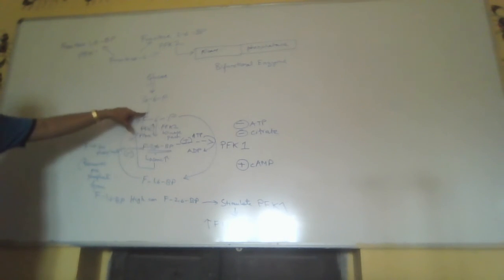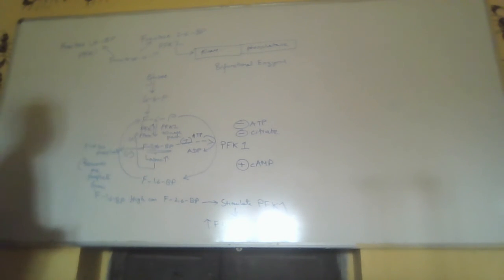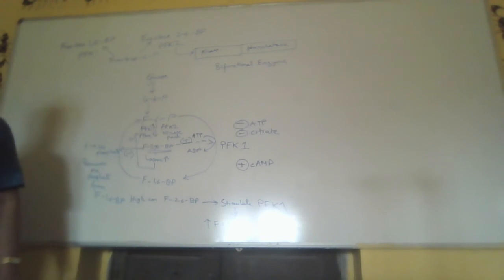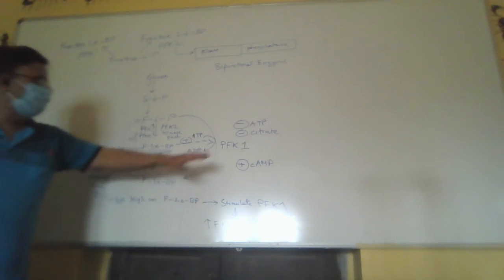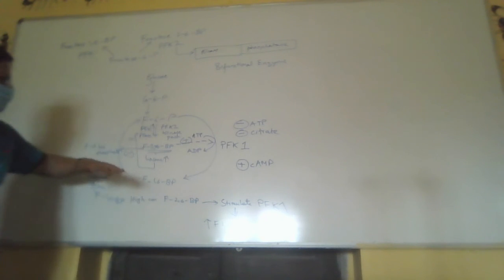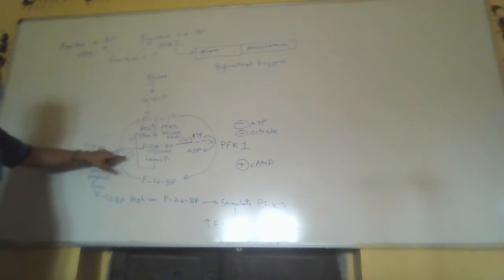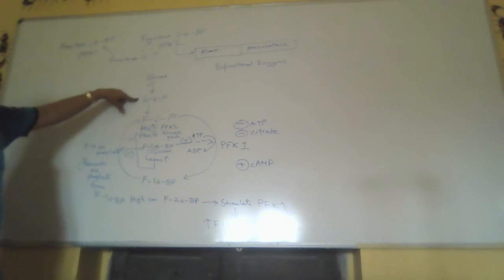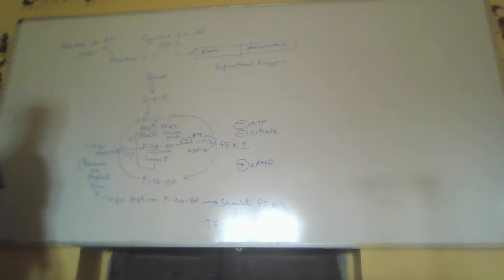This gets converted to fructose 6-phosphate. Result, this falls down. This falls down means this also falls down. Activity of PFK1 goes down. And this negative regulation which is there is removed. So this is converted back to fructose 6-phosphate. Then that is converted here, goes back to here. Clear?